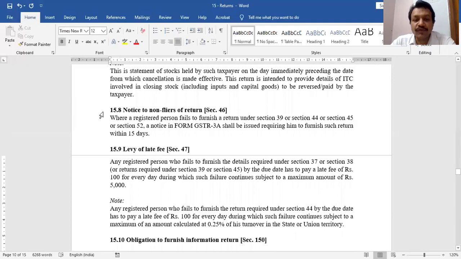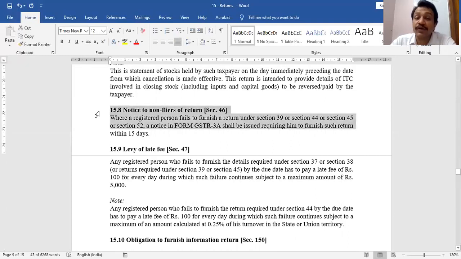That's it. There is no need to do section 46. You can ignore it. Section 47 is relevant. If you do not furnish your return on time, then you have to pay a fine of 100 rupees per day. Maximum fine is 5,000.